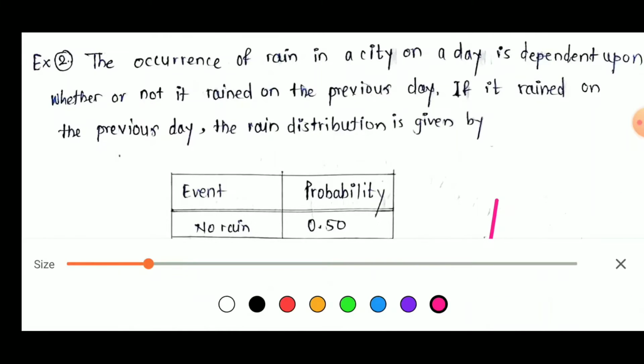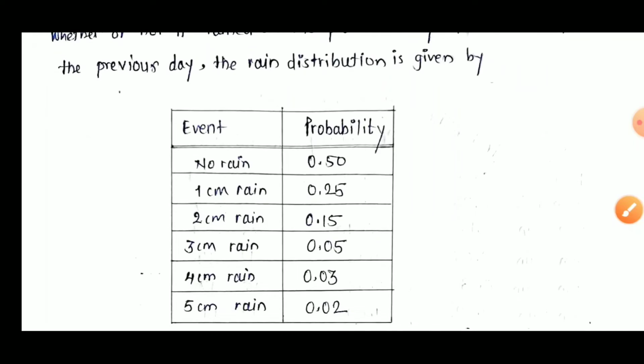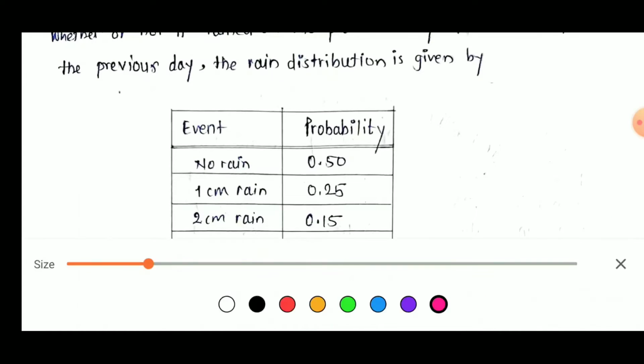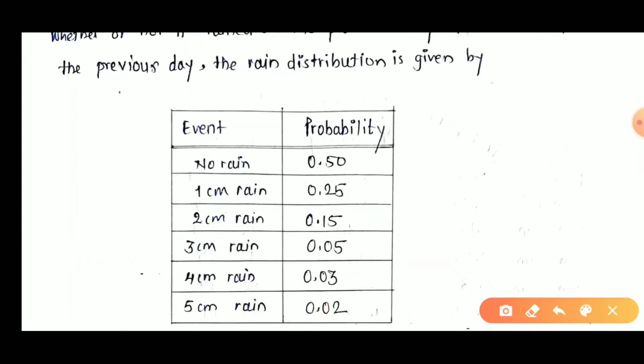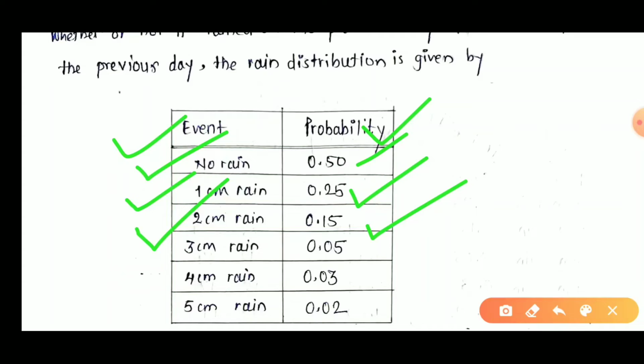Events means how much rain will occur. Okay, event and probability. No rain. From the past data, if the previous day is rain, then the chance of no rain on the next day is 50%. 1 centimeter rain chance is 25%. 2 centimeter rainfall has 15% chance, that is 0.15. 3 centimeter rainfall chance is 5%. Then 4 centimeter rainfall chance and 5 centimeter rainfall chance.